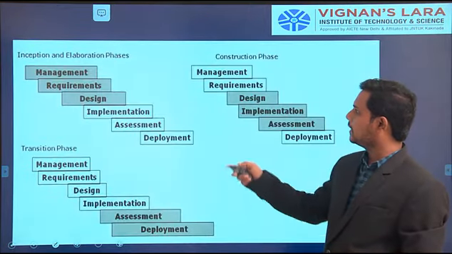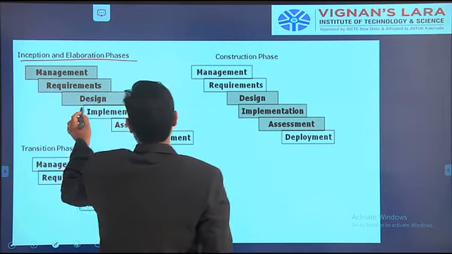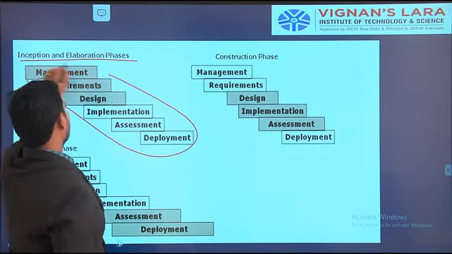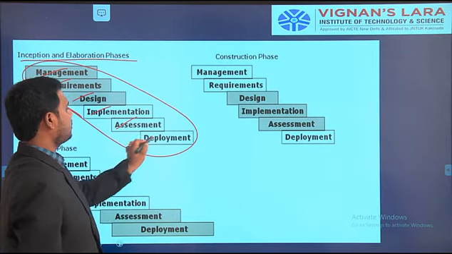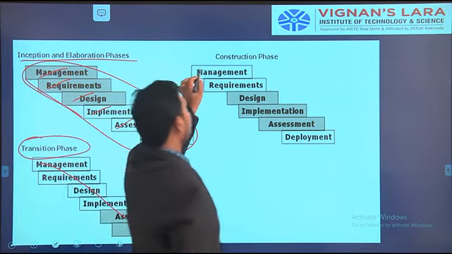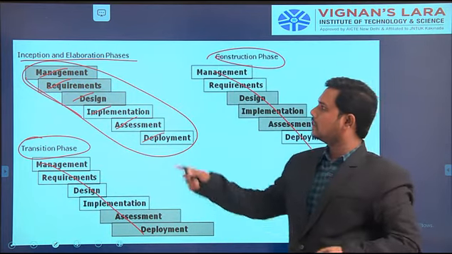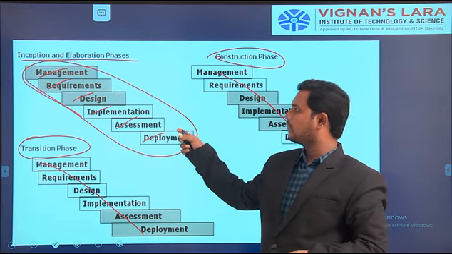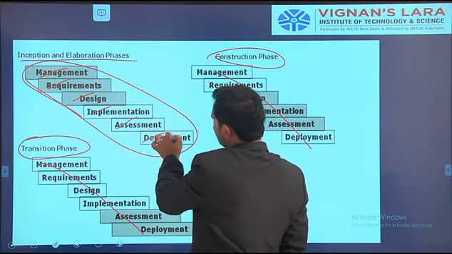In the following diagram you can see that in the inception and elaboration phases we are using the 7 workflows: management, requirement, design, implementation, assessment, deployment. In the transition phase also again 7, and in the construction phase also again 7. Here you can observe all these phases, all the artifacts, and the workflow starts with management, then requirement, design, implementation, assessment and deployment.